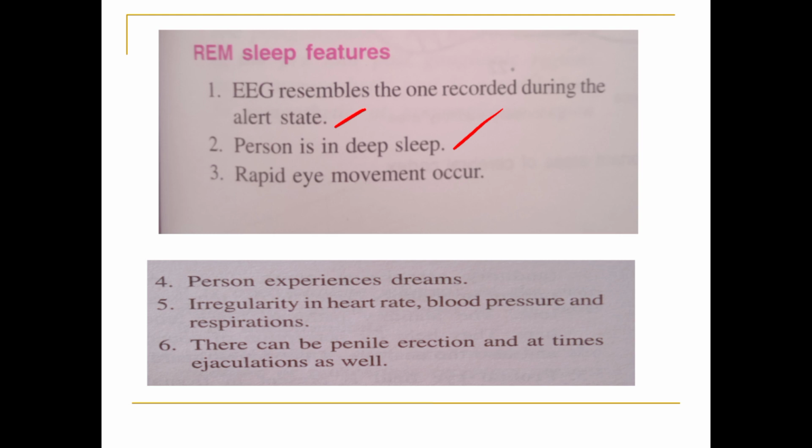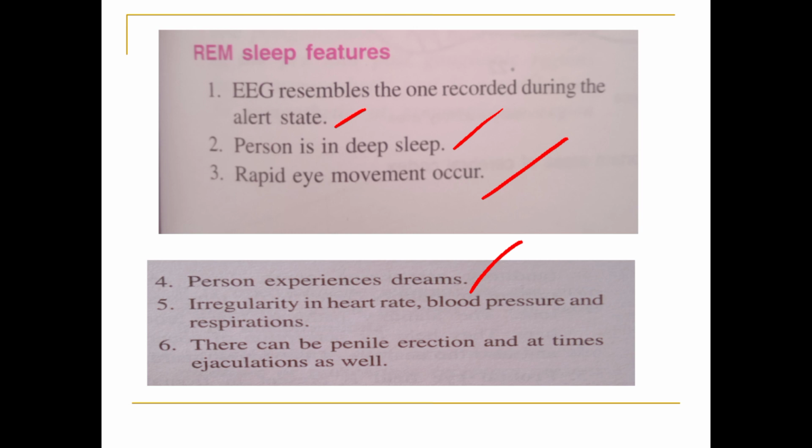The person is in deep sleep, yet rapid eye movement is taking place. In this sleep the person will experience dreams. Suppose you are sleeping 6 or 7 hours in the night; that whole period we call the sleep cycle. It keeps changing: some hours REM sleep, then non-REM sleep, then REM sleep, non-REM sleep, like that. Dreams come only in REM sleep.